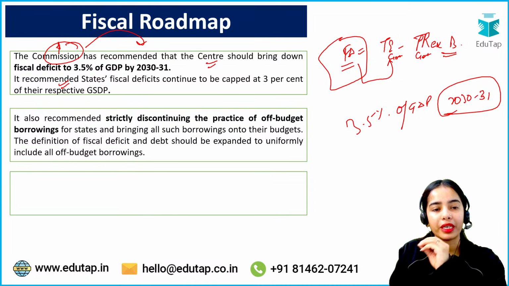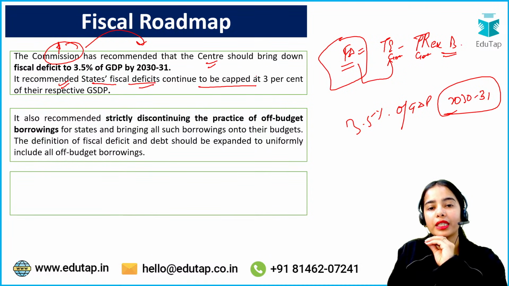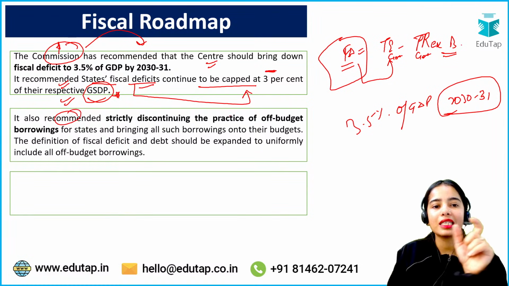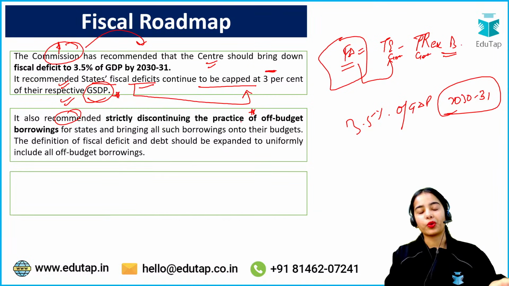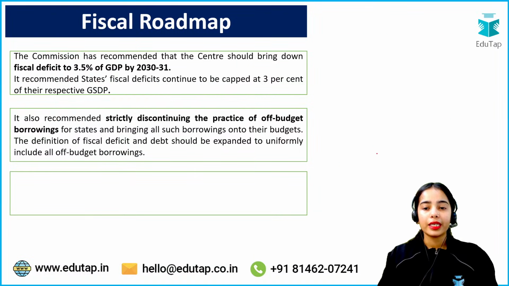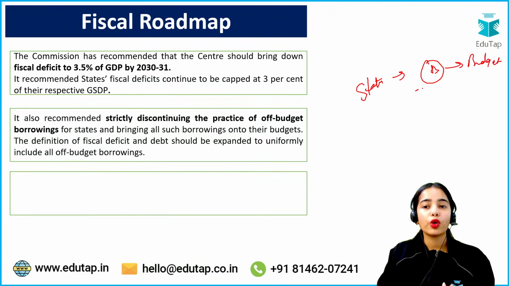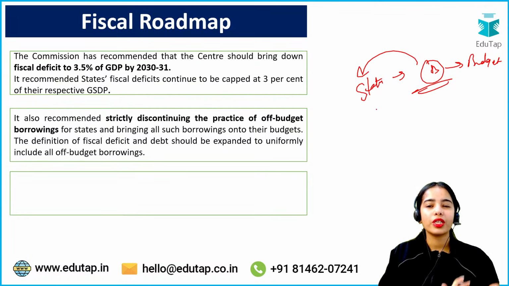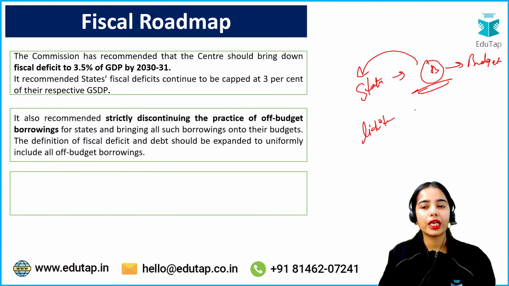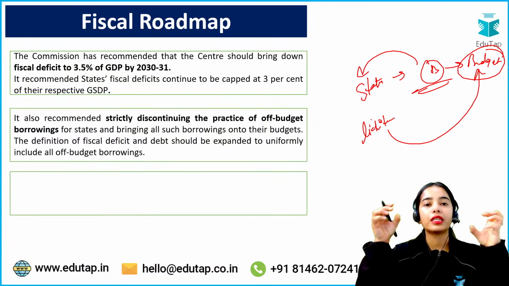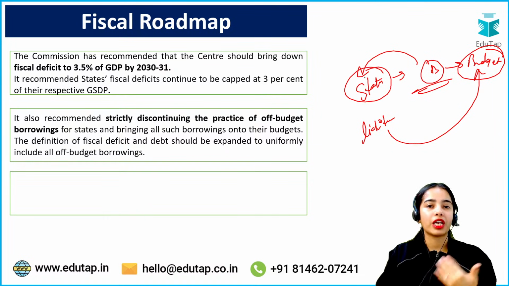The Commission has recommended the state's fiscal deficit continue to be capped at 3% of the respective GSDP, gross state domestic product. So for the states, the fiscal deficit should be capped at 3%. It also recommended strictly discontinuing the practice of off-budget borrowings, because many of the states are not showing all the borrowings in the budget. So they are not clearly showing the borrowings that the states are doing. They are taking the liability, but they are not showing it transparently in the state budgets. Due to which the transparency is missing out, and later on the fiscal stress might come at one point and the states might be in big trouble.